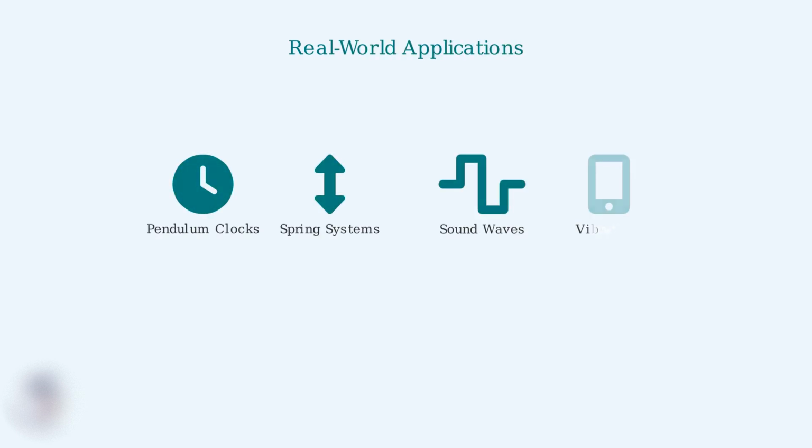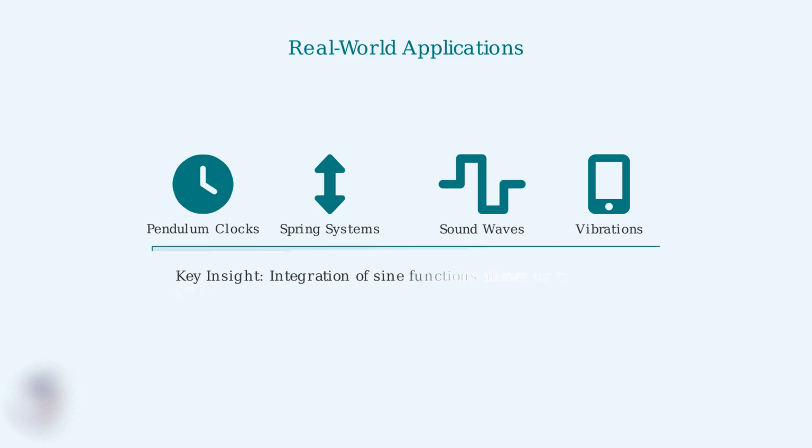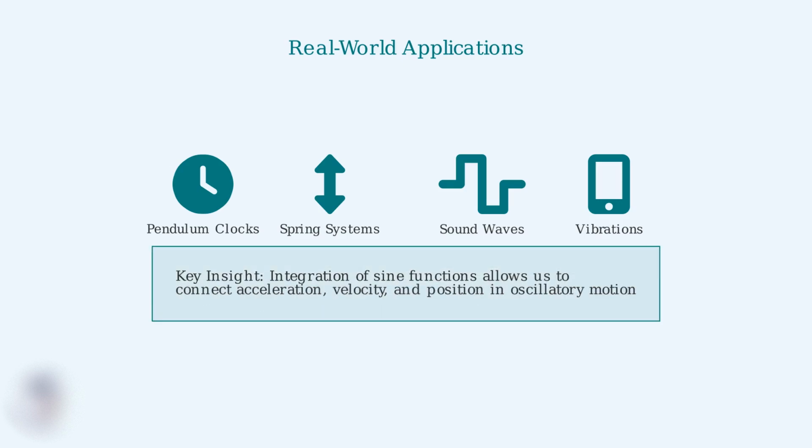Simple harmonic motion appears everywhere in the physical world. Pendulum clocks use it for timekeeping. Spring systems in cars and buildings rely on these principles. Sound waves are oscillations that follow sine patterns. Even the vibrations in your phone use controlled harmonic motion. The key insight is that integration of sine functions provides the mathematical bridge connecting acceleration, velocity, and position in all these oscillatory systems. This makes calculus an essential tool for understanding the motion around us.